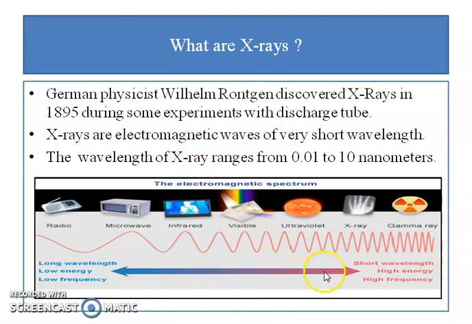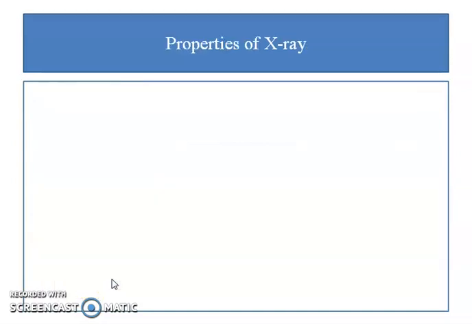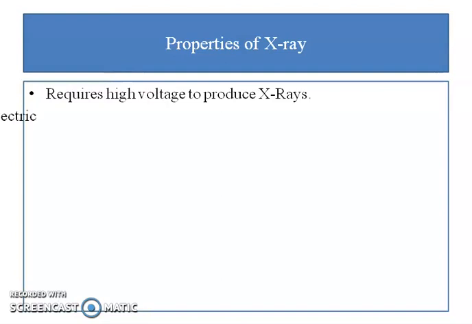On this arrow, or we can say on this line, it is written that where these X-rays are, there is short wavelength, high energy and high frequency. And for these radio waves, long wavelength, low energy and low frequency. Now, these are a few properties of X-rays: very high voltage is required to produce X-rays.